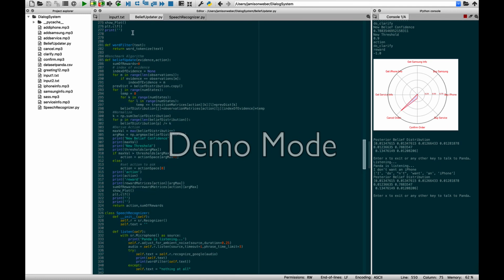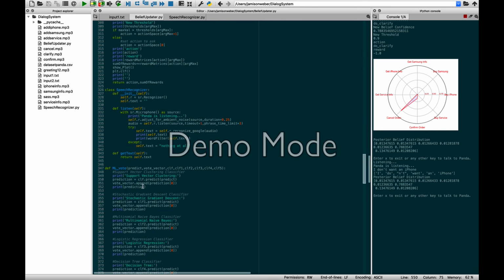In here is our benchmark algorithm. This is the filtering update for POMDPs and hidden Markov models. And from this, if you give it an evidence or an observation and some action, and it chooses an action to execute based on that, it updates the belief distribution and returns some sort of reward. This little class here is the listening device that allows Panda to take the audio signal.